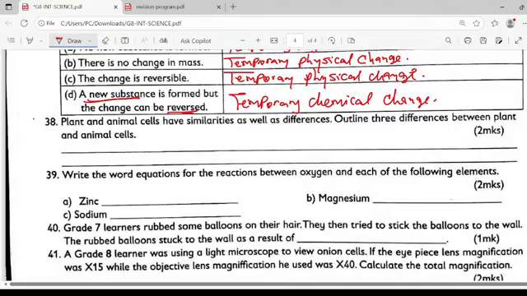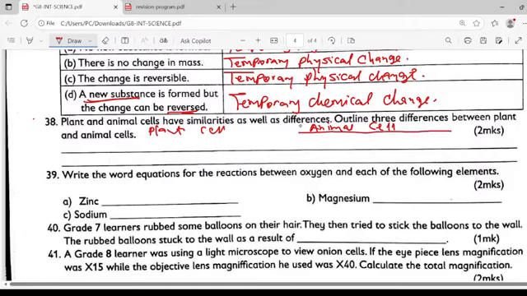Question number 38. Plant and animal cells have similarities as well as differences. Outline 3 differences between plant and animal cells. Maybe I can have a plant cell on this side, then on the right, I'll be having things involving the animal cell.